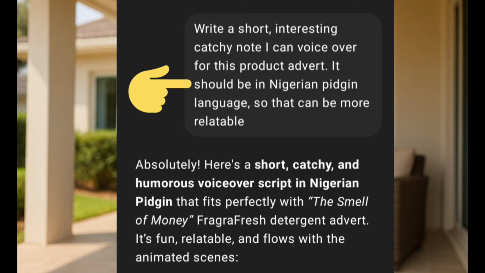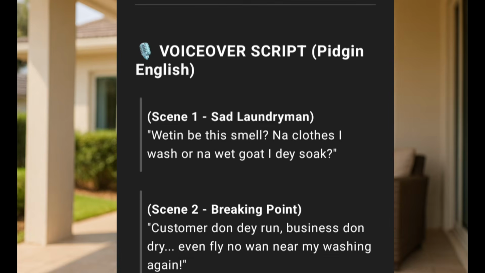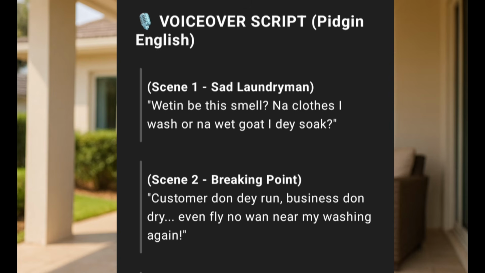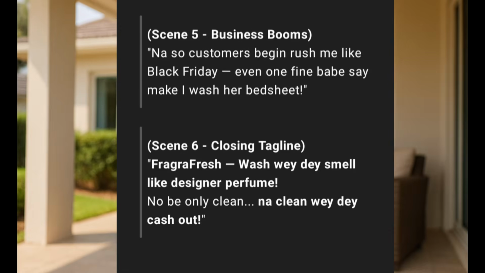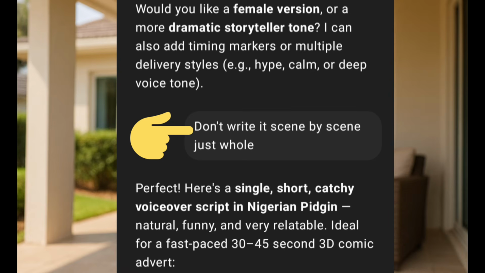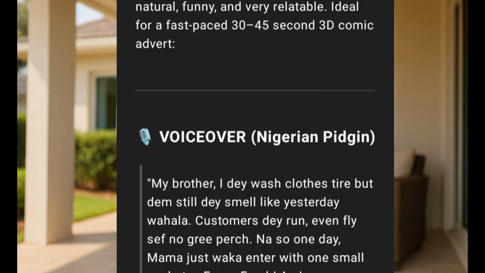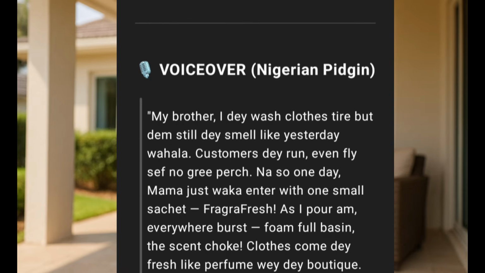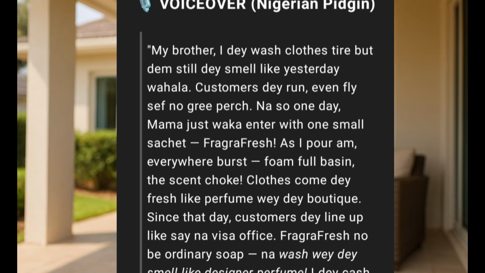As you can see how I wrote it there, ChatGPT gave me a very nice text I can voice over, but it was giving it scene by scene. So I told it to write it as a whole, and it should be short. It wrote it as a whole, and it was so short. That was what I voiced over using my phone sound recorder, and that is how I got it.